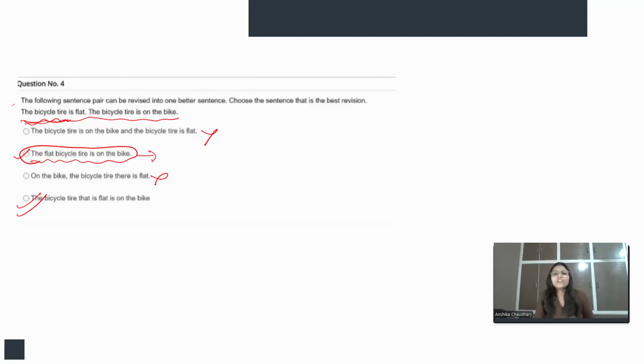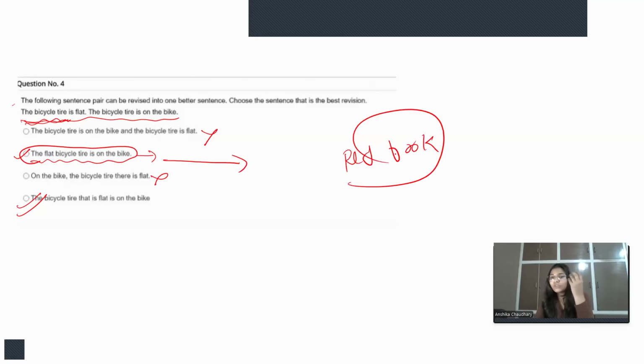For example, if I use option number B as the correct option, it would rather show some kind of ambiguity. For example, if I say, give me the red book, maybe the red book may be the title of some book, right? Red Book can be the title of any book.